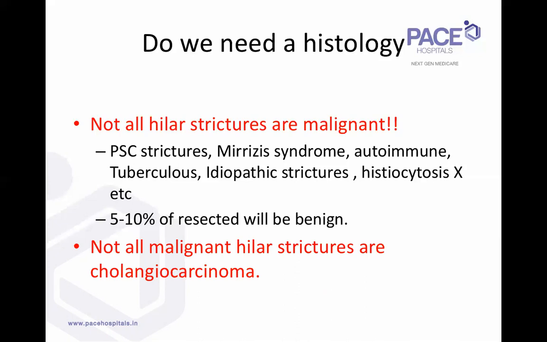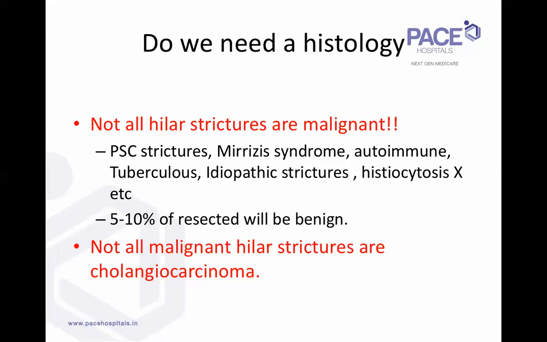Then you'll start under-treating patients. So if a patient is fairly fit and the center has good results for liver resections for hilar cholangiocarcinoma, we should discuss with the patient that yes, there's a very good chance, 95% chance, that based on your clinical and radiological picture, you have a malignancy. There is a rare possibility, as we are going in without a histology, that your biopsy may come as negative. Even then, for a benign hilar stricture, the long-term treatment would obviously be a hepaticojejunostomy.